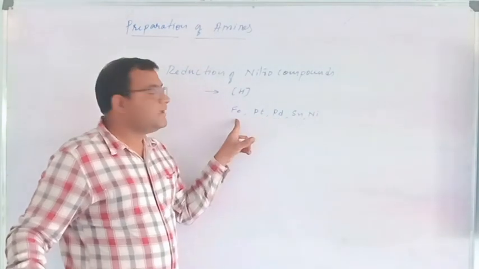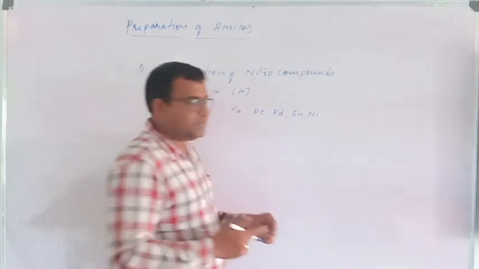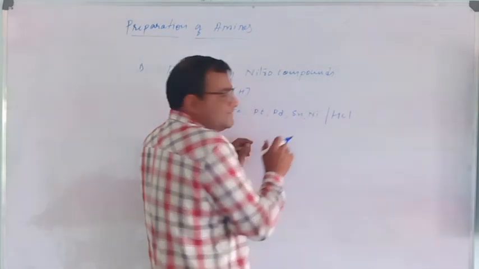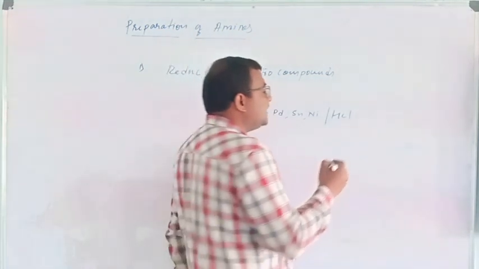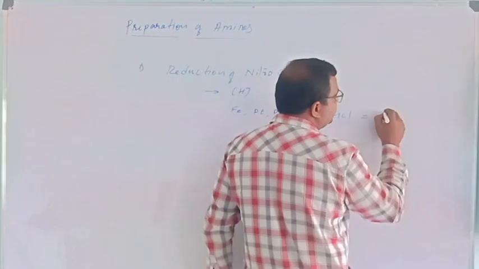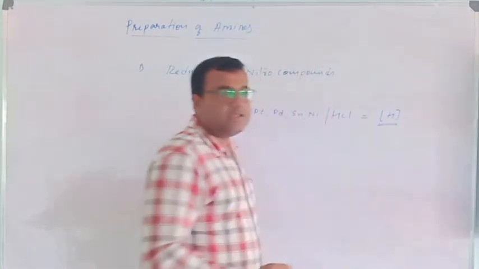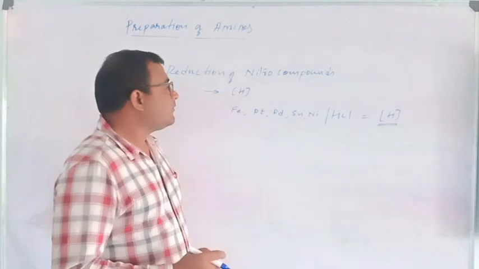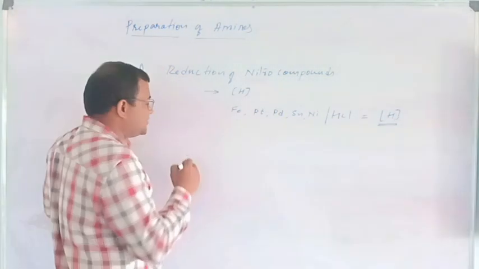These are the catalysts which, when treated in an acid medium, say HCl, produce the nascent hydrogen, which is also called just born hydrogen. Among all, first of all, let's discuss the reaction.